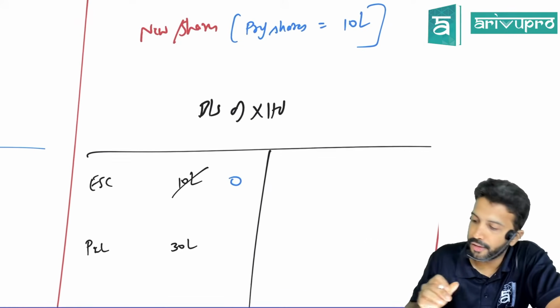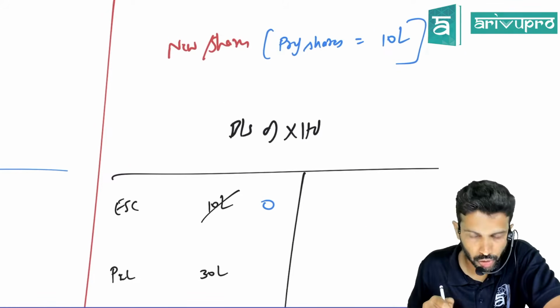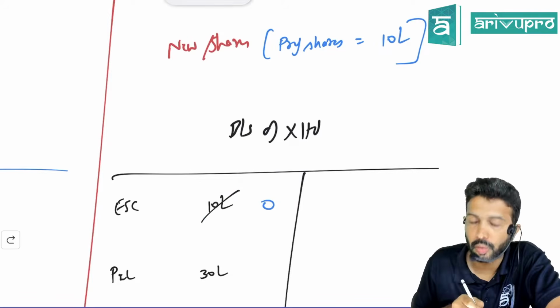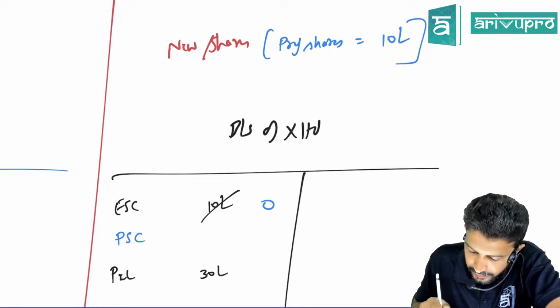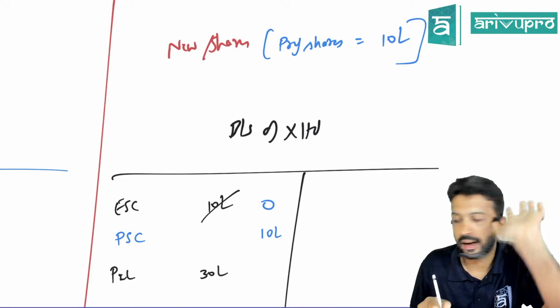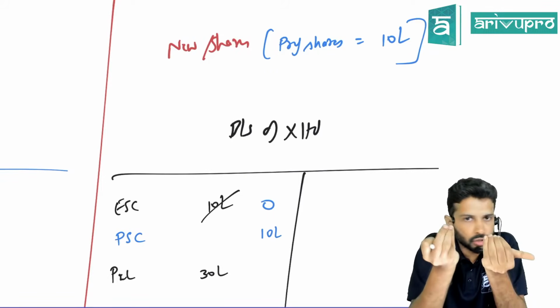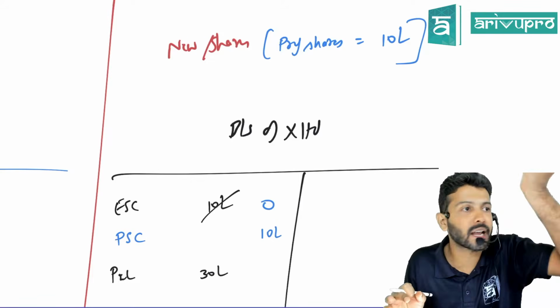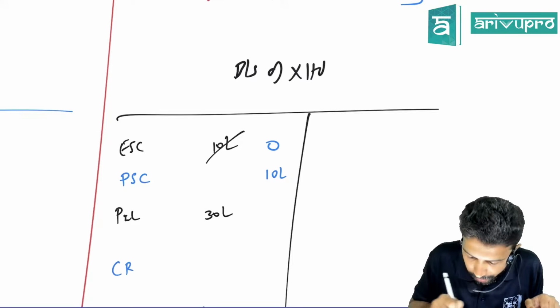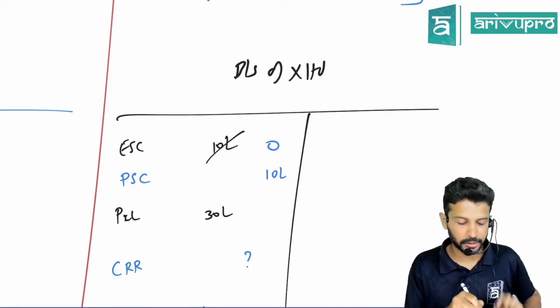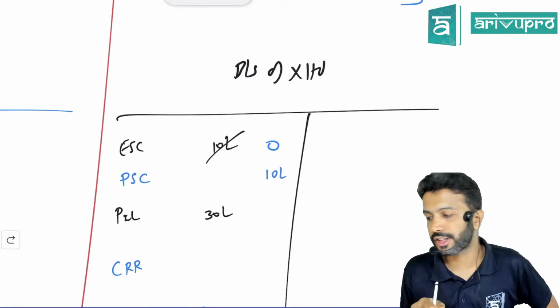Now you tell me: new preference shares have been issued, equity share capital has become 0. Will any extra thing come? Yes, preference share capital will come to the extent of 10 lakhs, because the company has issued new preference shares. Now can you tell me how much CRR you will create?